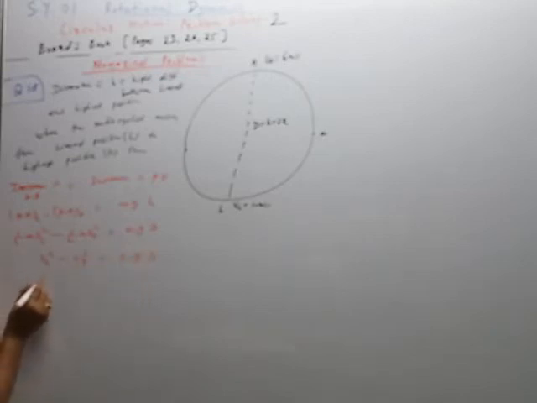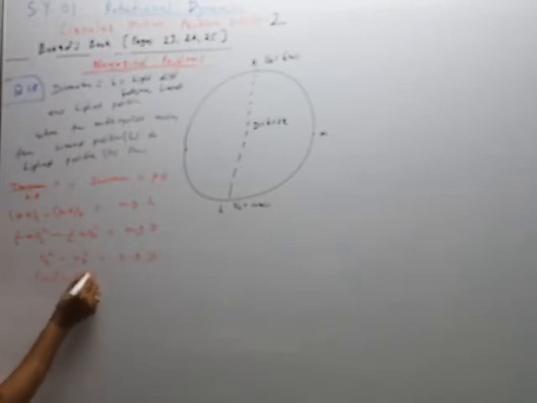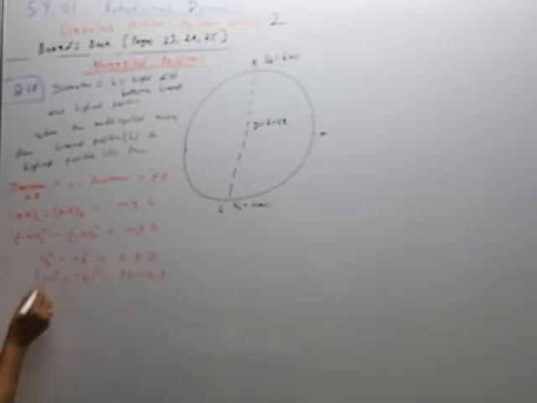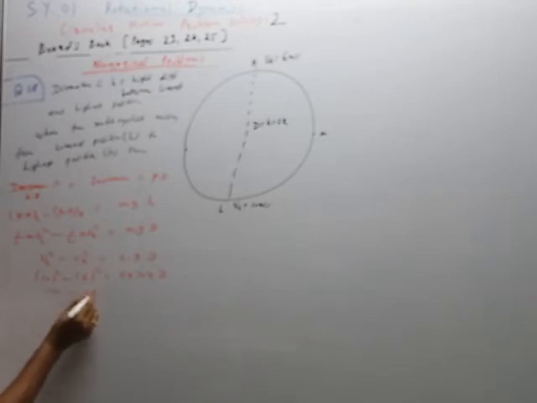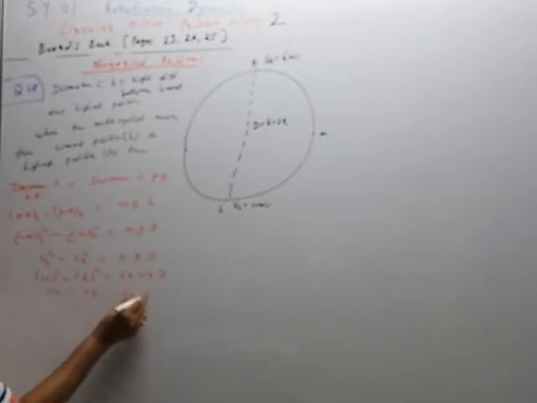So VL is equal to 10 square, minus 6 square is equal to 2 multiplied by 10 multiplied by D. So this is equal to 100 minus 36 divided by 20. Or you can take one step, 20 times diameter.